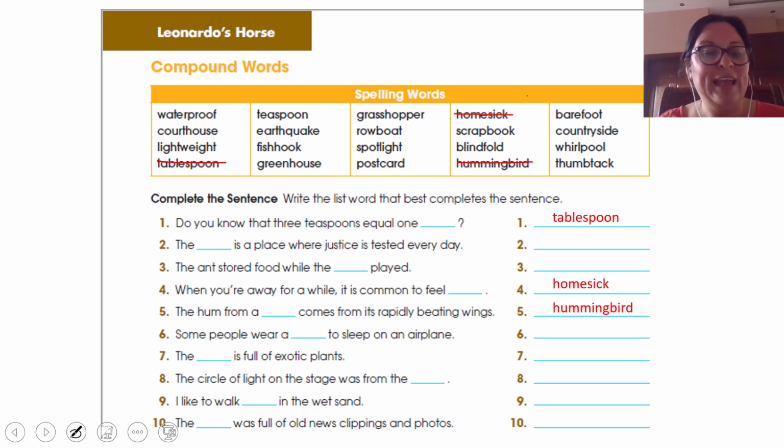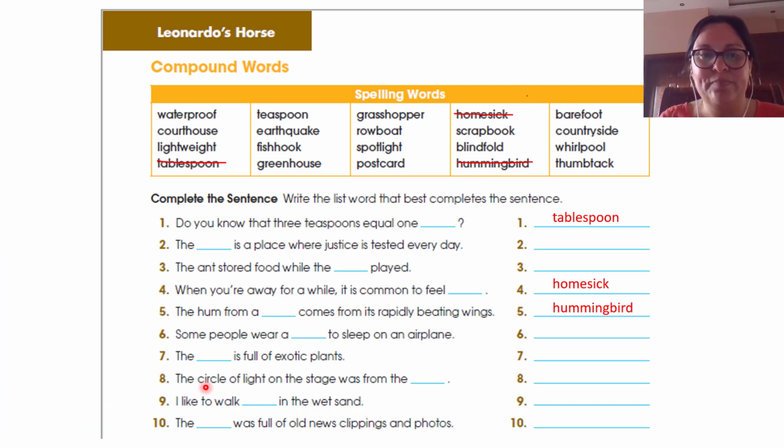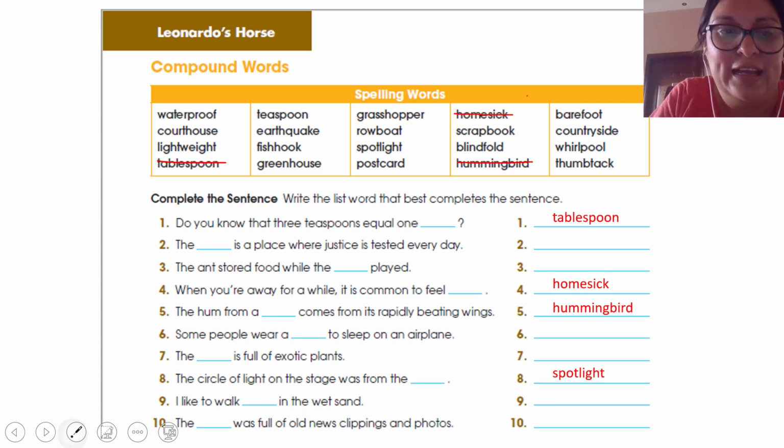Now let's do number 8. I'm going to help you with number 8. So let's read sentence number 8. The circle of light on the stage was from the... Do you remember when you are on the stage and the lights that point out to you make a circle of light? Those are called what? Spotlight. Excellent. Spotlight. So let's cross the word in the list of words. Here we have it. Spotlight.